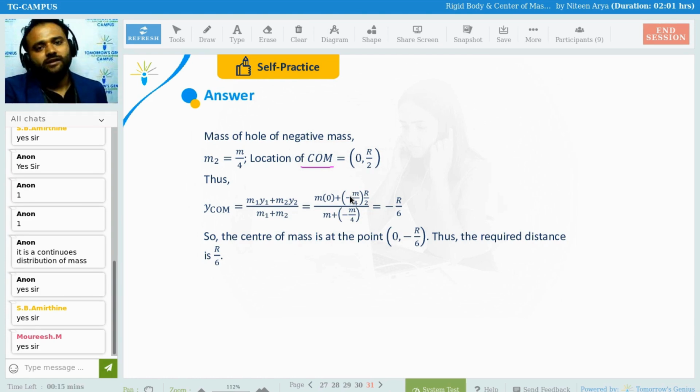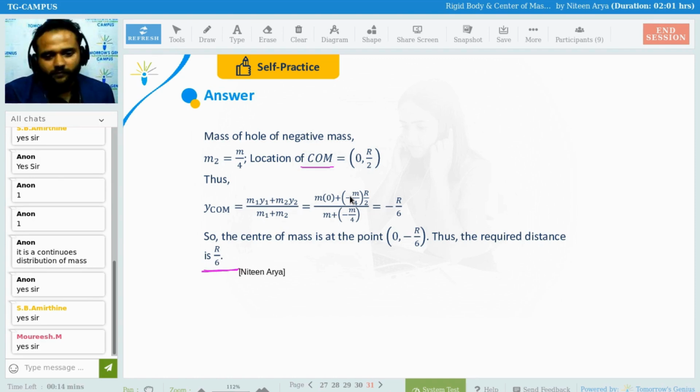The y of center of mass is (m1 y1 + m2 y2) divided by (m1 + m2), where m1 y1 is 0 and m2 is minus m by 4, with y2 equal to r by 2. Doing this calculation, and taking minus of r by 6 from this, the distance required is r by 6.